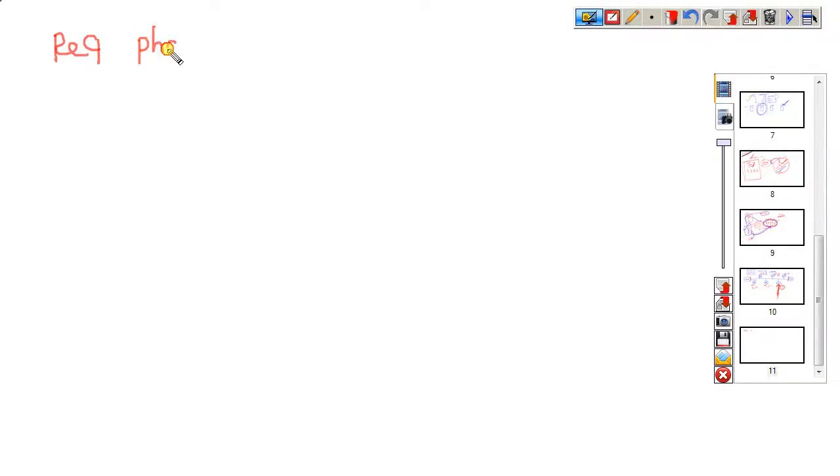Requirement phase, task, and this we call roles, and this we call process, and this we call proof.